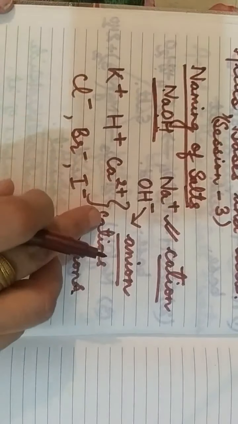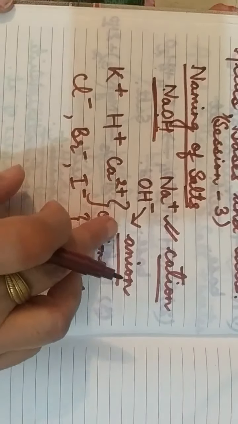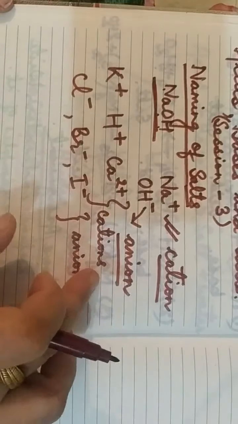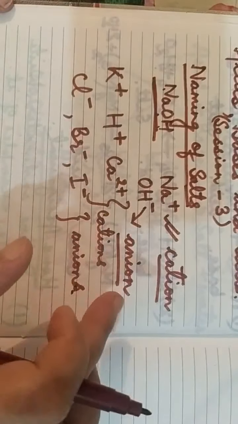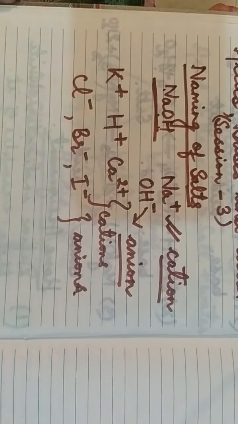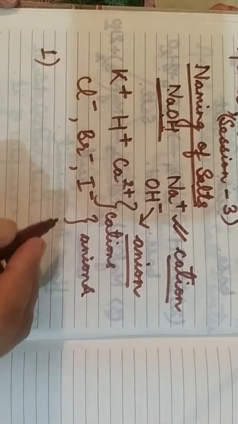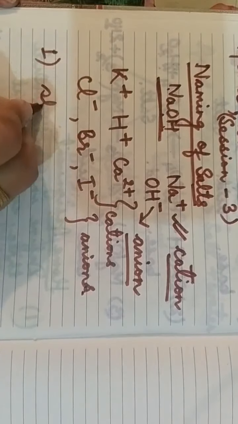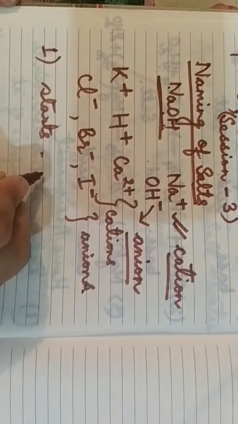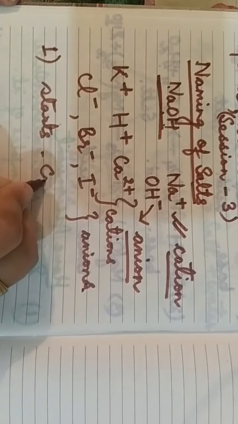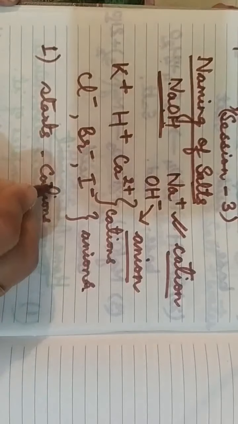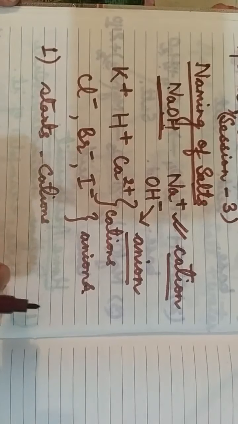Children, the name of a salt starts with the name of the cation, followed by the name of the anion. In the first case, it starts with the name of the cation and is followed by the name of the anion.